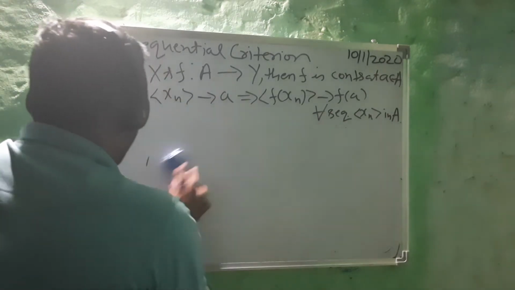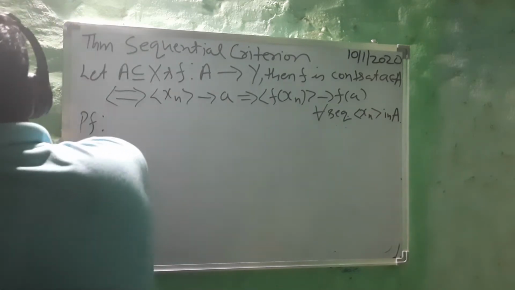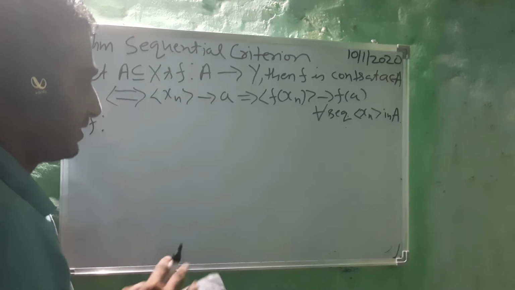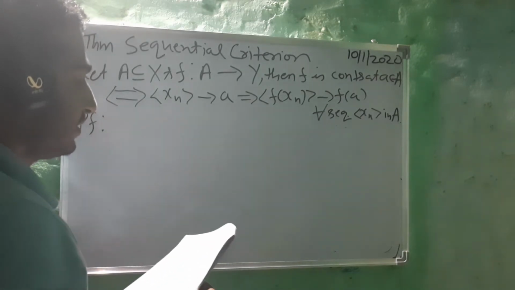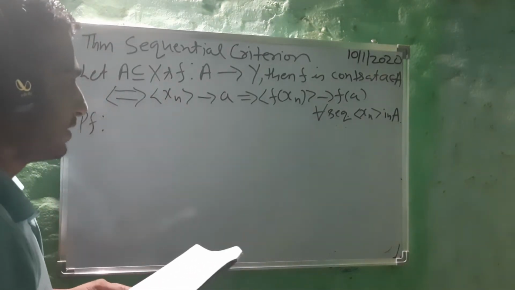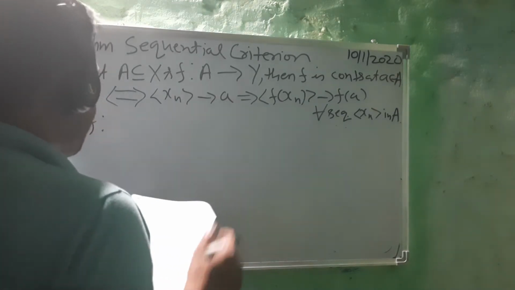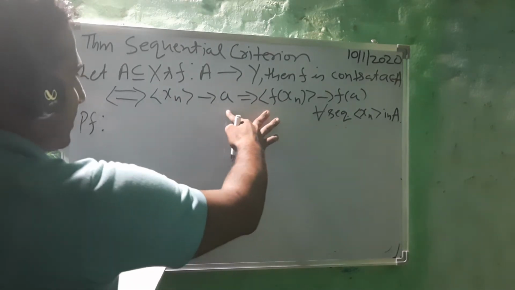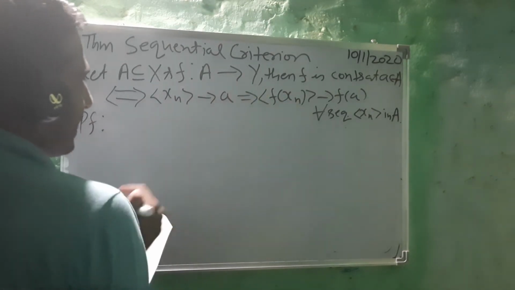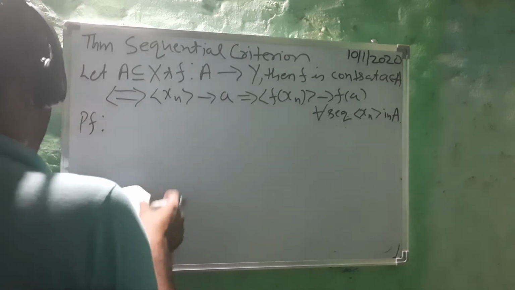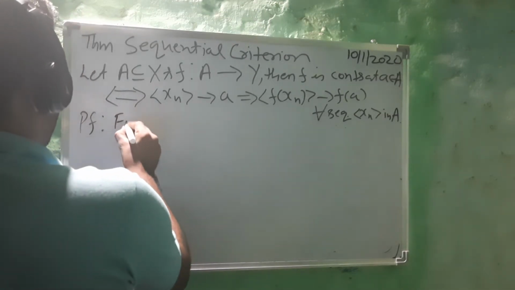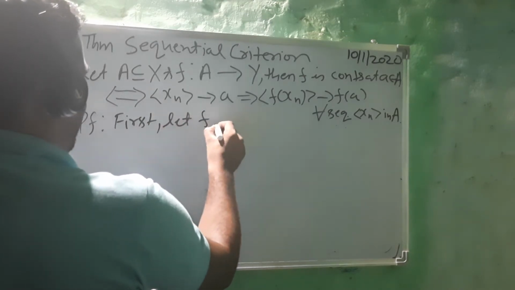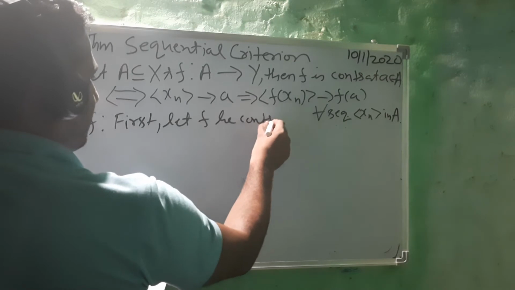The proof is very easy and logical. Whatever we are going to do, you already have an idea; we have already done these ideas, you only need to recall. First, we take continuity and then we will prove that xn converges to a must imply f(xn) converges to f(a). So first let f be continuous at a.